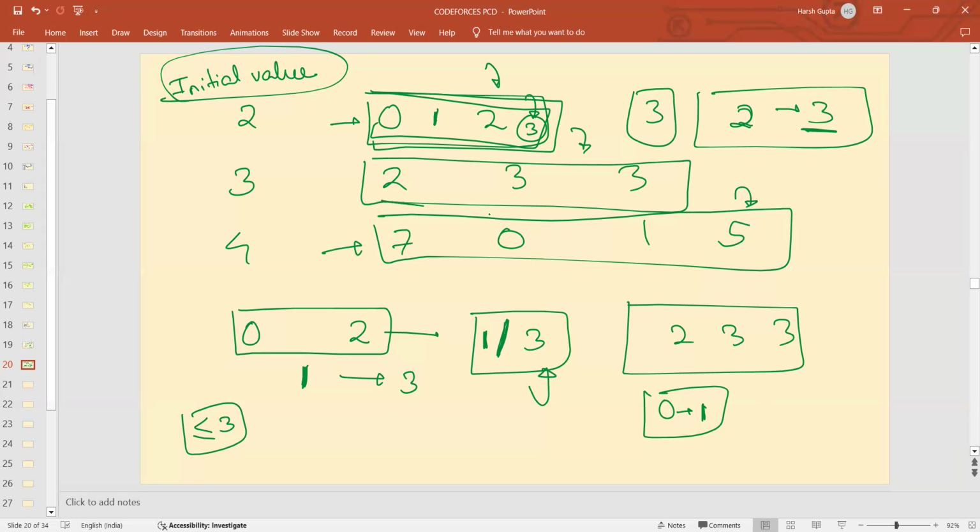Isn't it? If we have this sequence, if I give it any number other than 2, I will get 2. Once I get 2, I will be able to generate 3. So my claim is that if you have any number less than or equal to 3, you will always be able to obtain a max value of 3. Does anyone have a doubt in this? And if this is clear, then it is also very much clear that you will never be able to obtain a max value greater than 3, no matter whatever the number is. Agree?